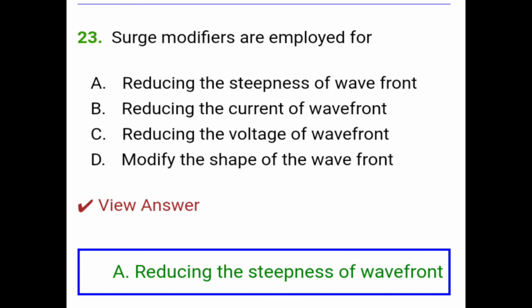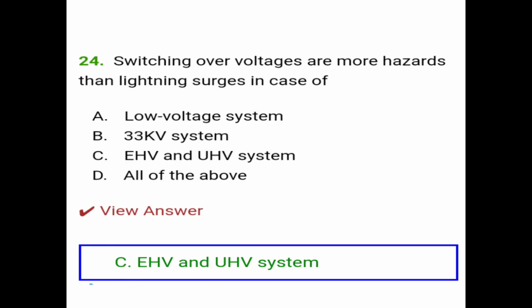Question number 23 is, surge modifiers are employed for. Correct answer is option A, reducing the steepness of wavefront. Question number 24 is, switching over voltages are more hazardous than lightning surges in case of EHV and UHV, means extra high voltage and ultra high voltage.